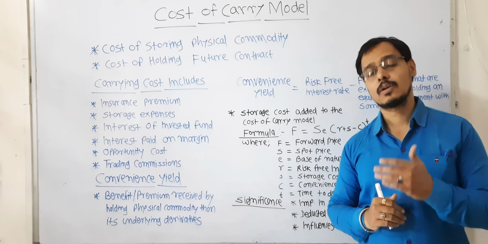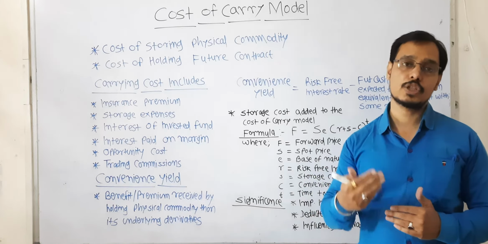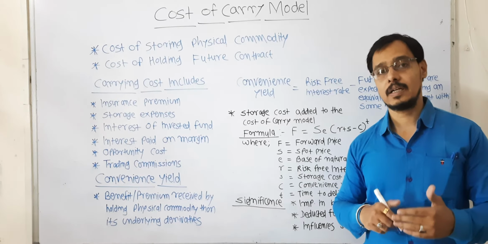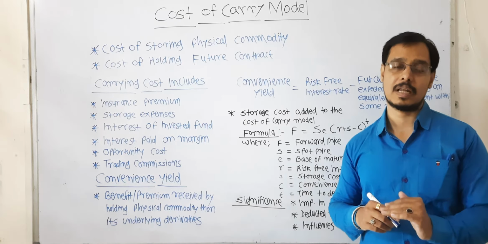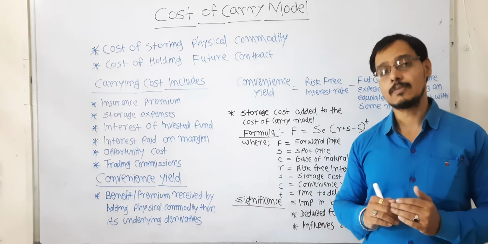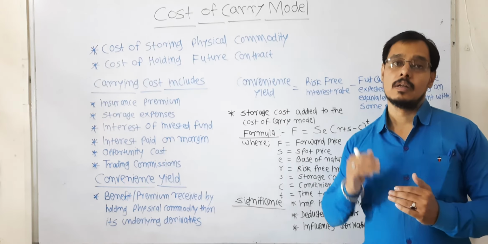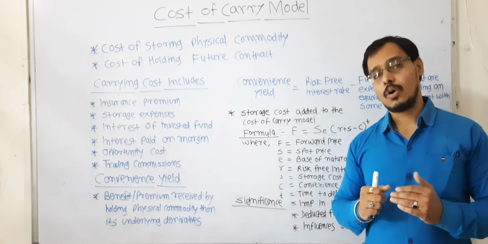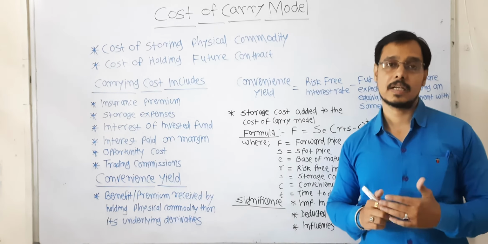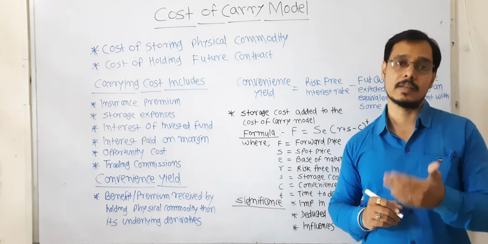If the contract has next month expiry, at that time the cost of carry will be slightly higher. And if the expiry is of far month, at that time the cost of carry will be higher.